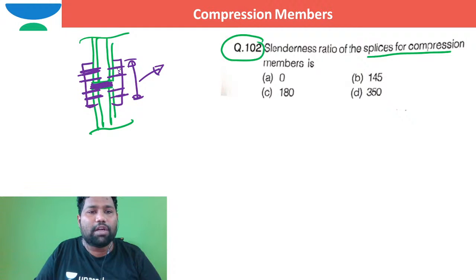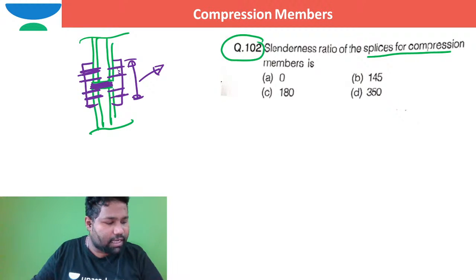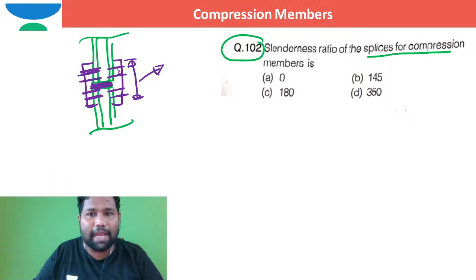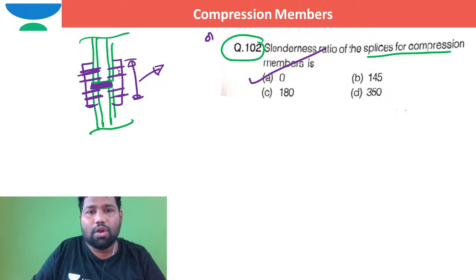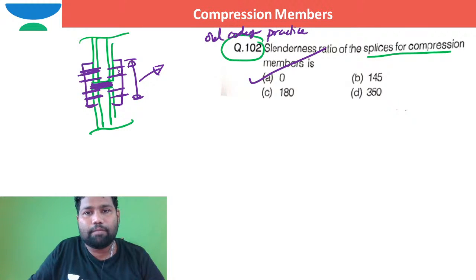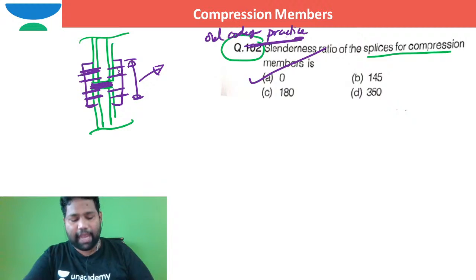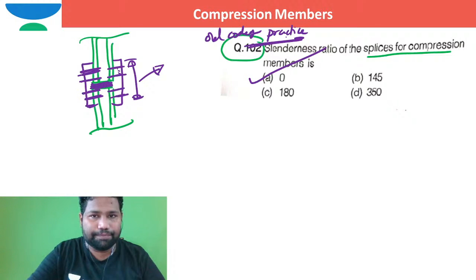One bolt and another bolt are very close. So the slenderness ratio of compression splicing elements is almost 0. So directly I can pick option A. This is as per old code of practice. Can I move to the next question, brother? Right, moving to the next question.